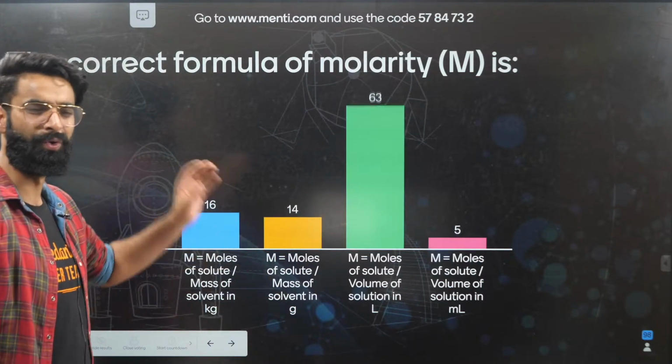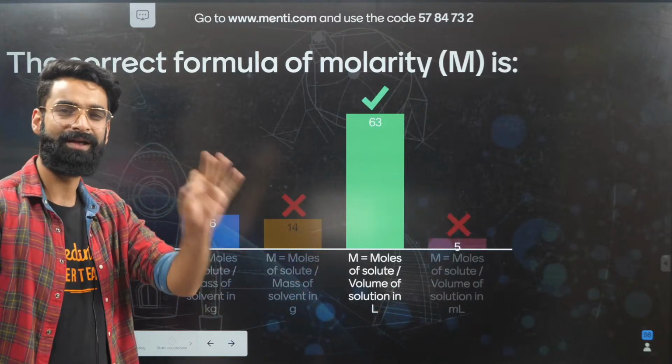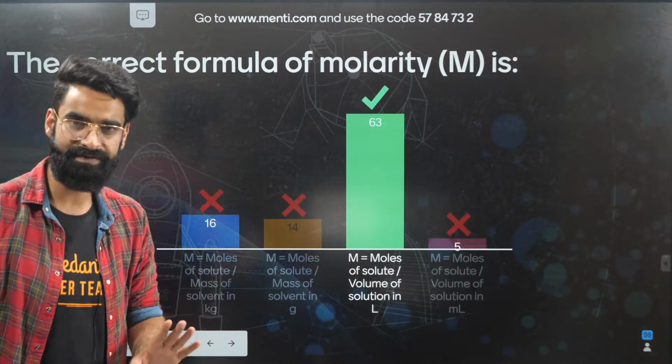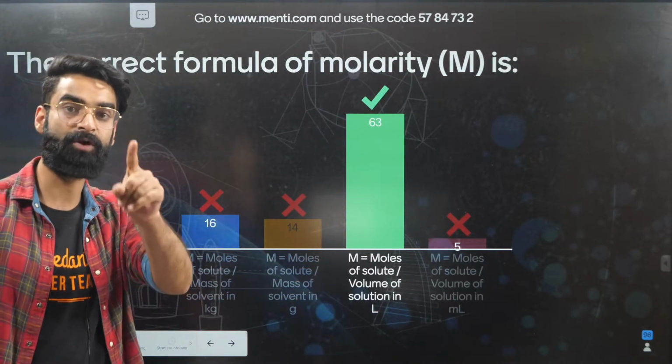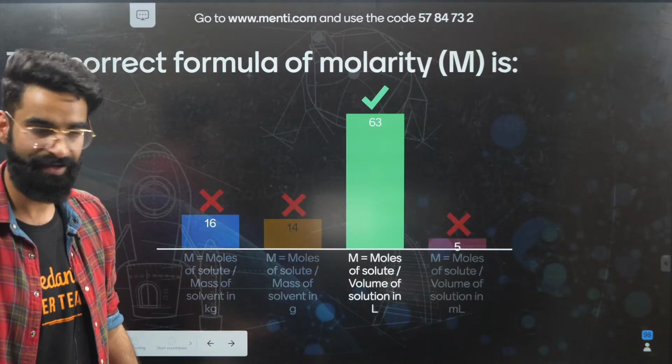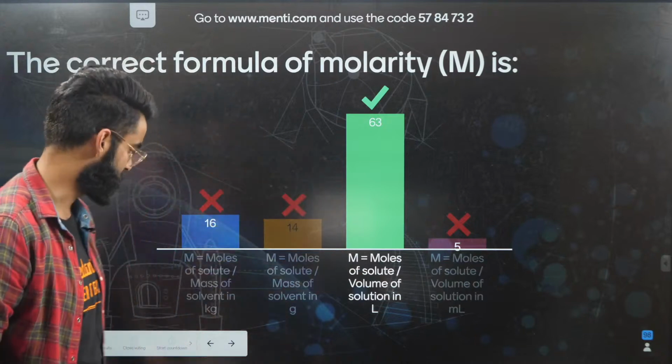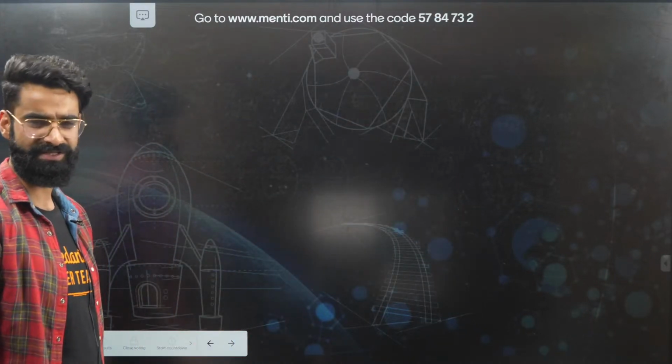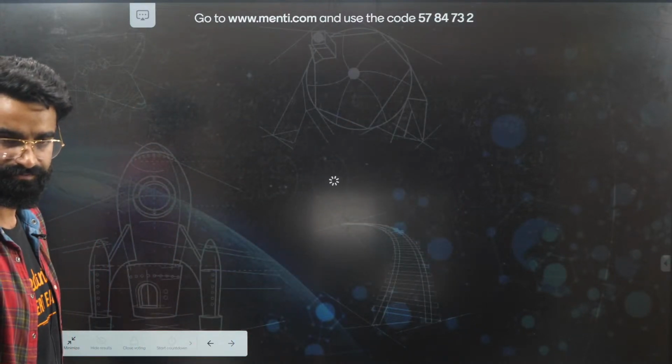So people, there's no need to discuss this question. Molarity is simple: the number of moles of solute present in 1 liter of solution. The formula of molarity is number of moles of solute divided by volume of solution in liters, right? Very simple question this was. Let's see the leaderboard. The majority of the students have given the correct answer. That's great.